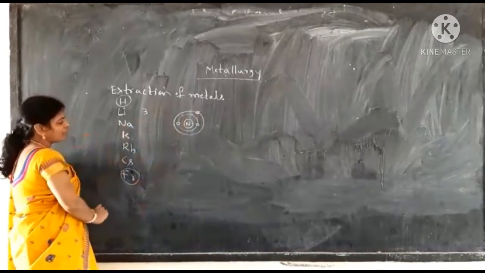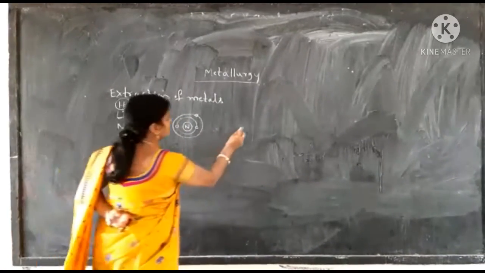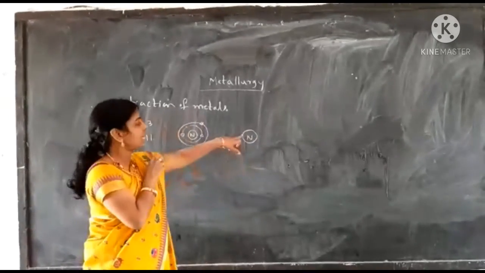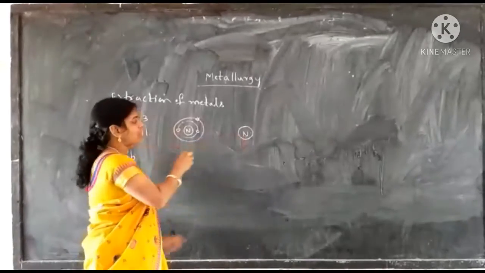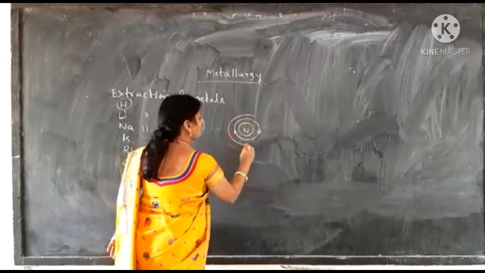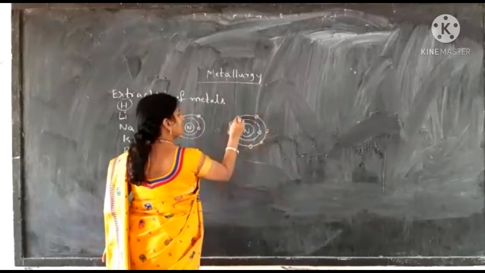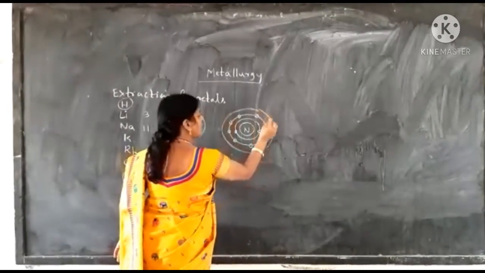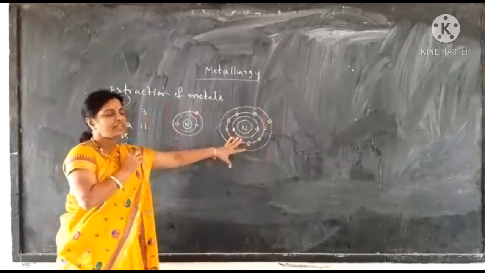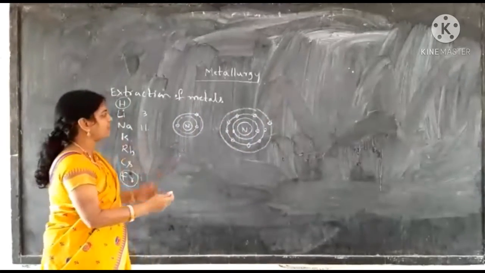If you take the case of sodium, sodium's atomic number is 11. So this is the nucleus of sodium, where there are 11 protons and 12 neutrons. In the first orbit there are 2 electrons, in the second orbit there are 8 electrons, and there is only 1 electron in the outermost orbit. So sodium is also a metal. In fact, sodium is a better metal than lithium. Why is it a better metal than lithium?